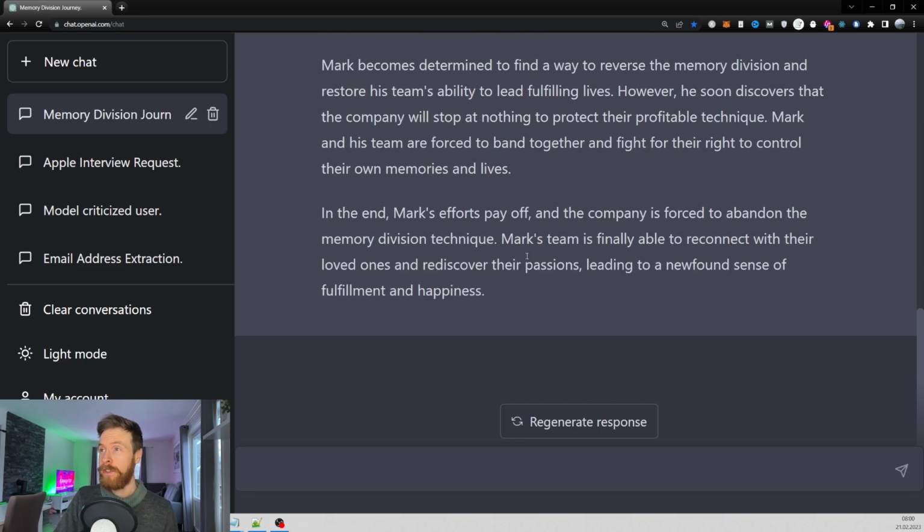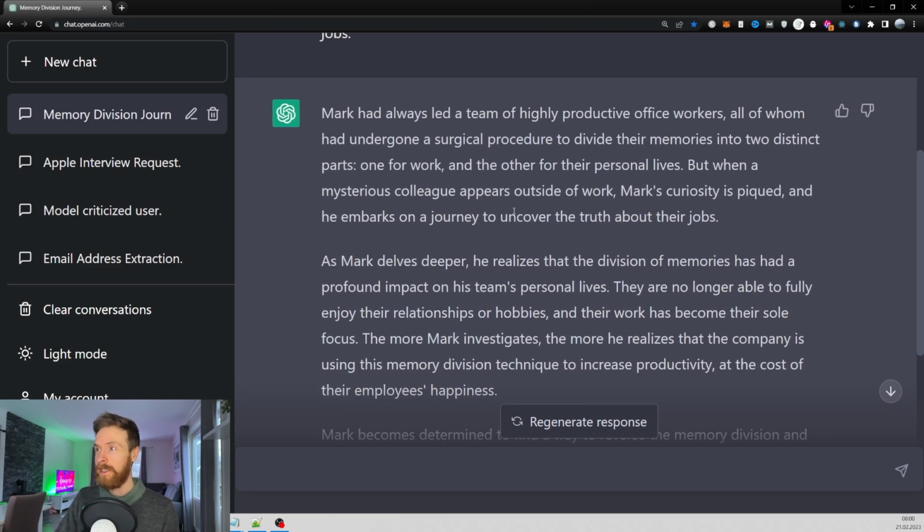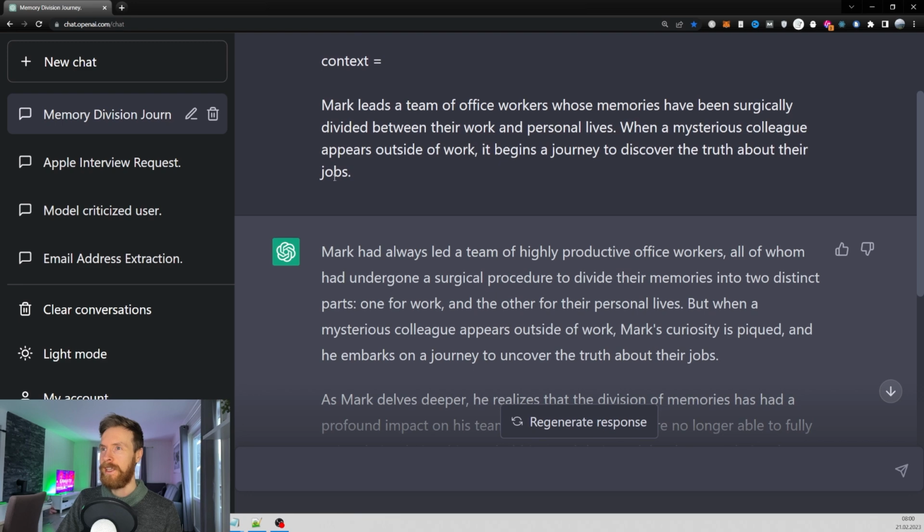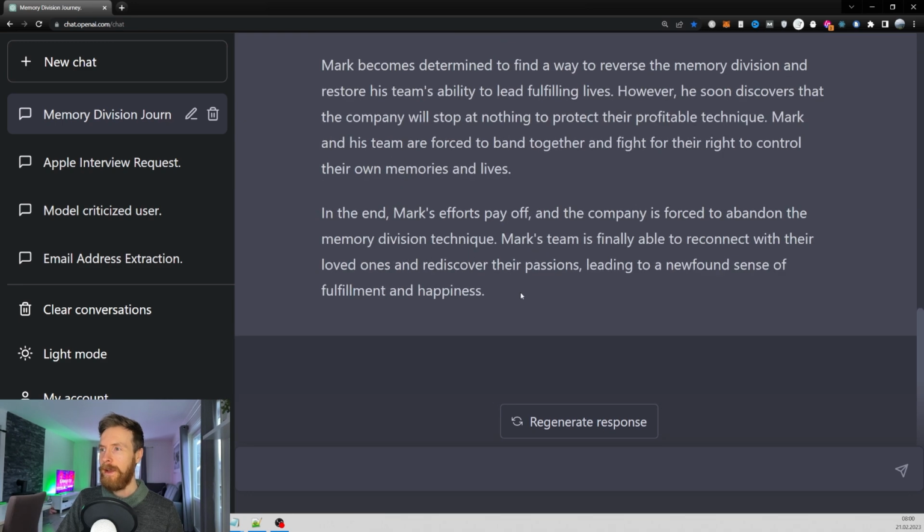Here we have our synopsis. I'm not going to read all this. If you want to read this, just hit pause. It really has nothing to do with the TV series because it just took something from the plot, right? Now let's start to criticize this and maybe improve it.